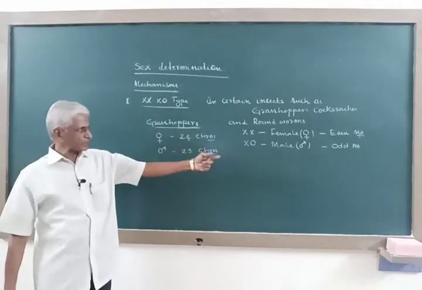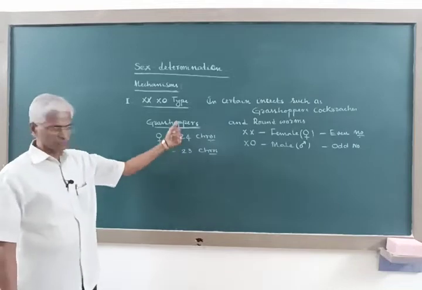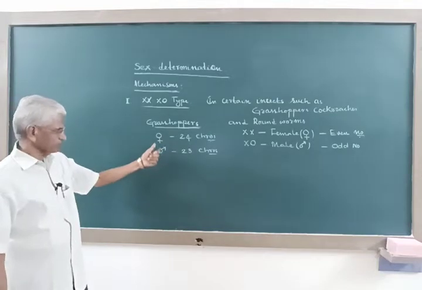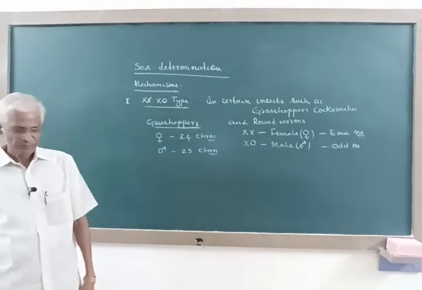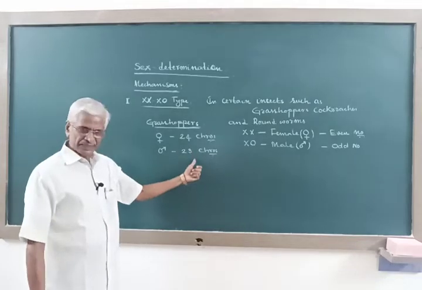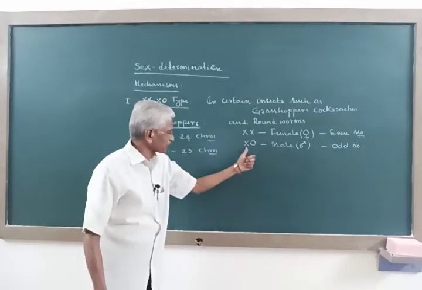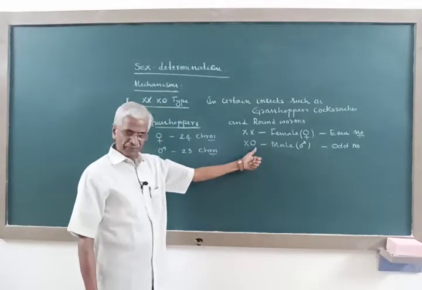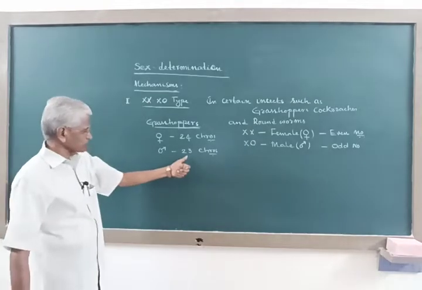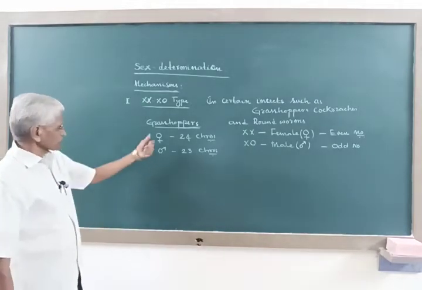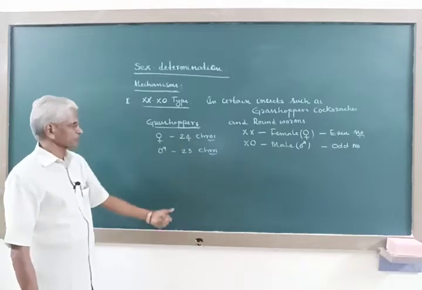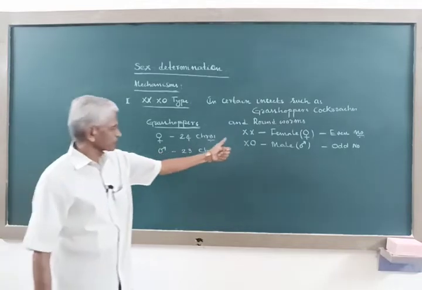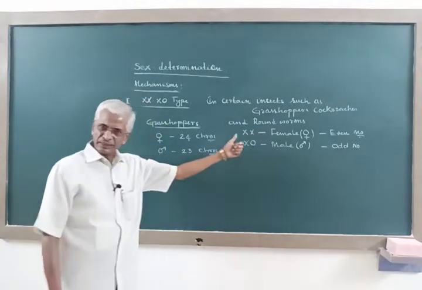So females carry an even number of chromosomes, 24, which is the diploid chromosome number in females, while males have one chromosome less, because the male has only one X chromosome without another member to form a pair. That is an odd number, 23. In the female's 24, 22 are autosomes and 2 are X chromosomes.